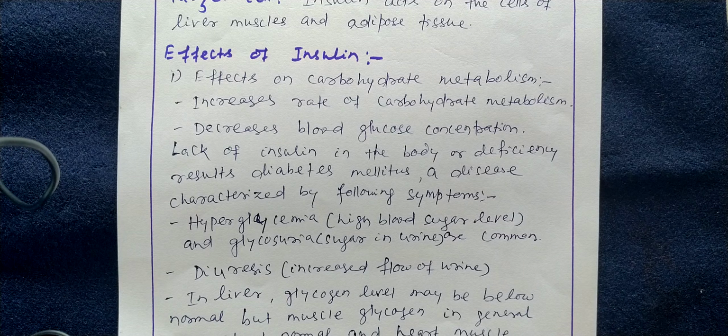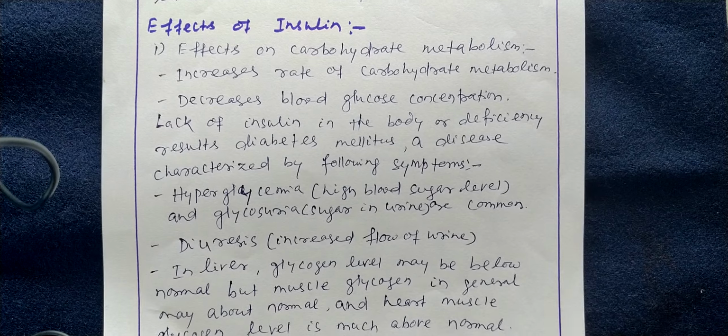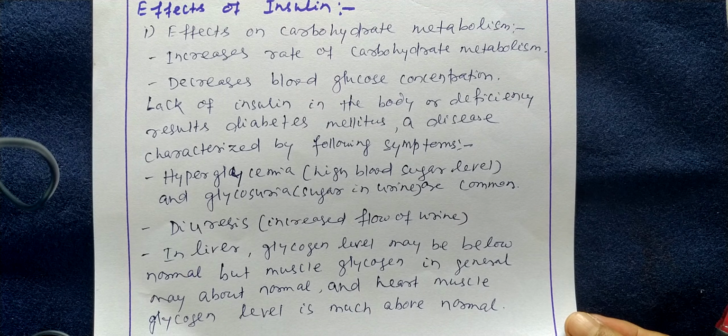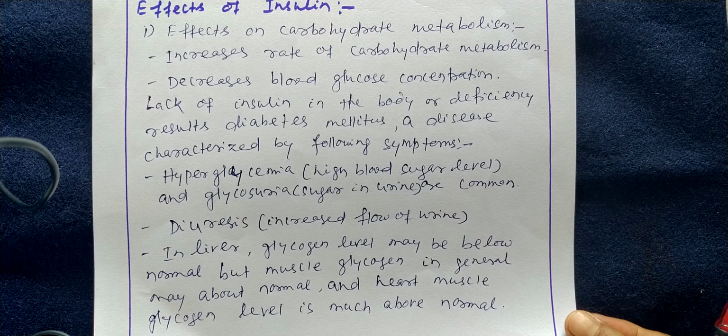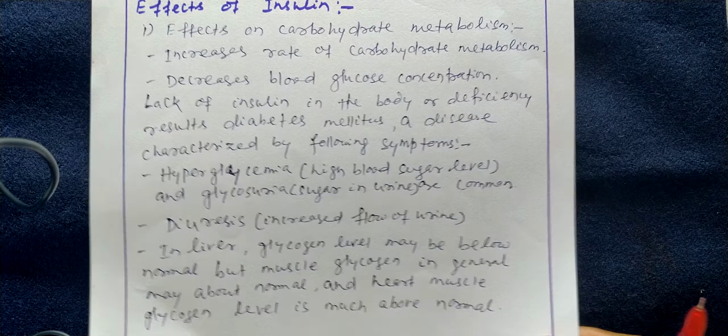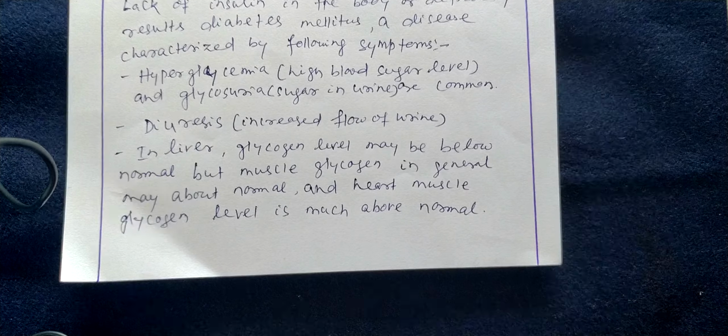Lack of insulin in the body, or deficiency, results in diabetes mellitus, a disease characterized by the following symptoms: hyperglycemia or high blood sugar level and glycosuria, sugar in urine, are common. Diuresis, increased flow of urine.